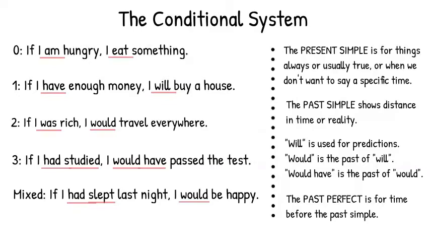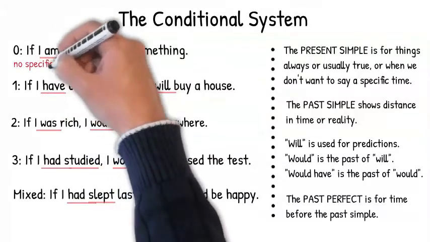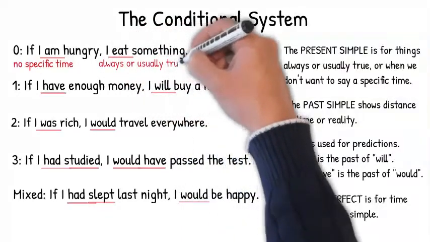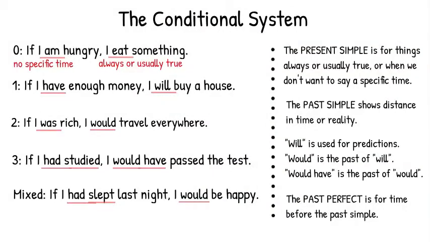Now you will see the answers, so check to see how many you got correct. In the condition of the zero conditional, the present simple is used because there is no specific time. Anytime I am hungry, I eat. We use eat in the present simple in the result because it's always or usually true. I'm sure you are the same. Anytime you feel hungry, you eat.